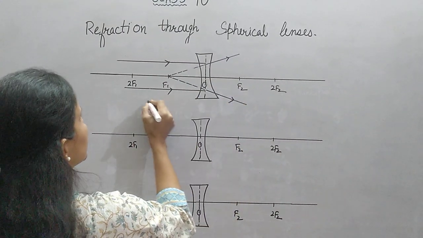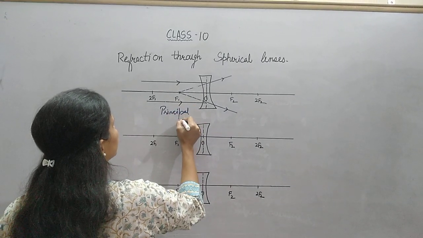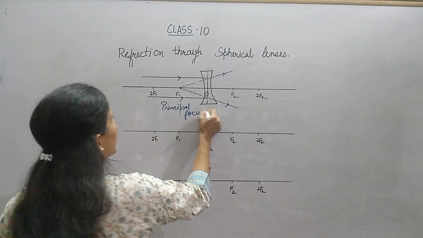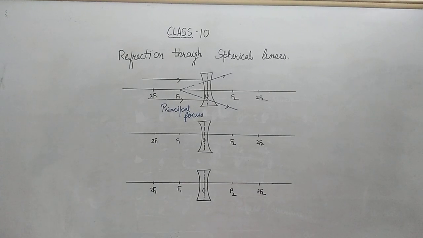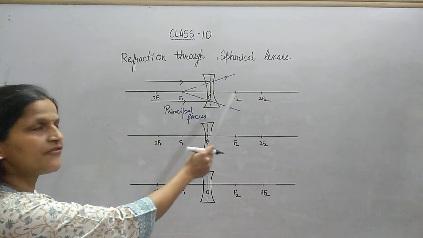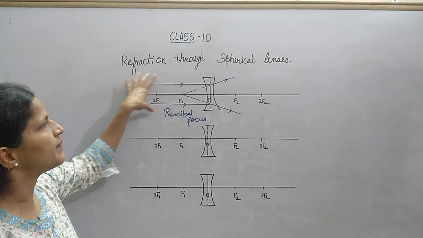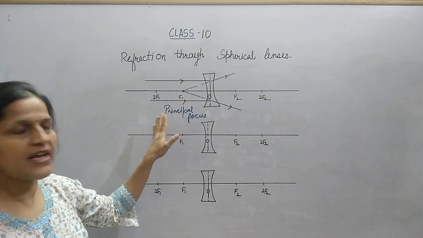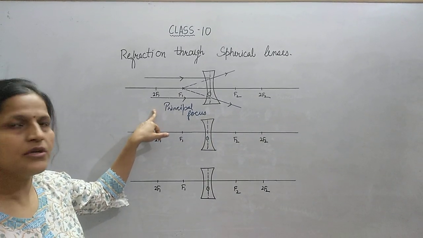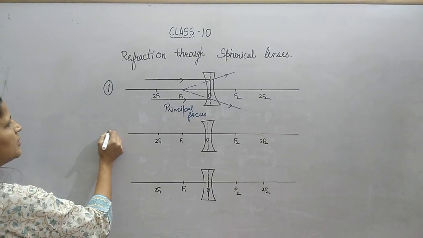This rule gives us the definition of focus also. The principal focus of a concave lens is that point on the principal axis from where paraxial rays appear to diverge. So if you are asked to draw the diagram showing principal focus of a concave lens, this will be the diagram, and this is the first rule also.